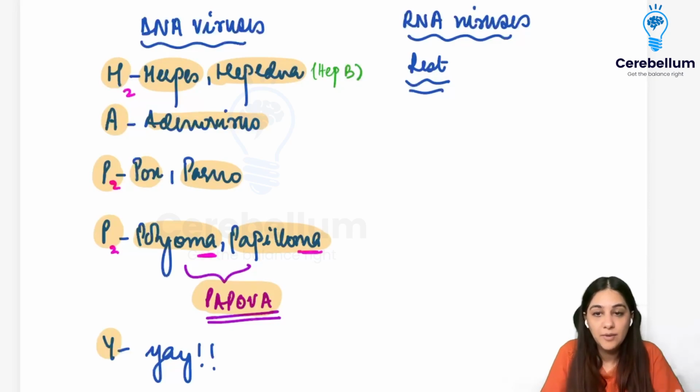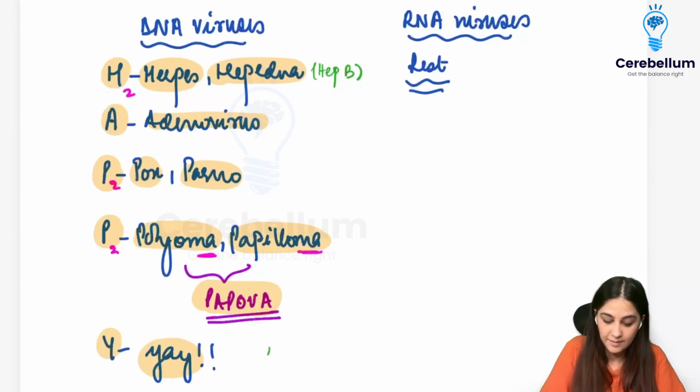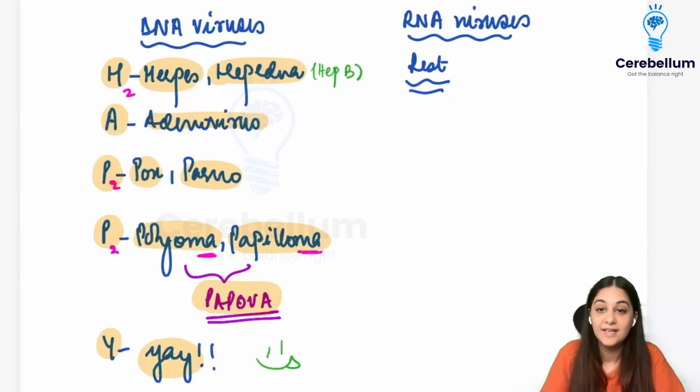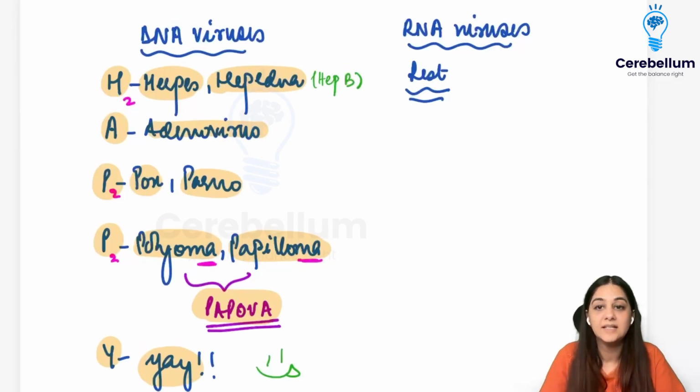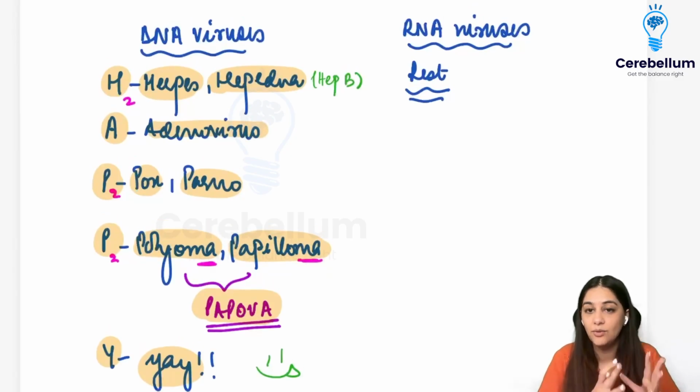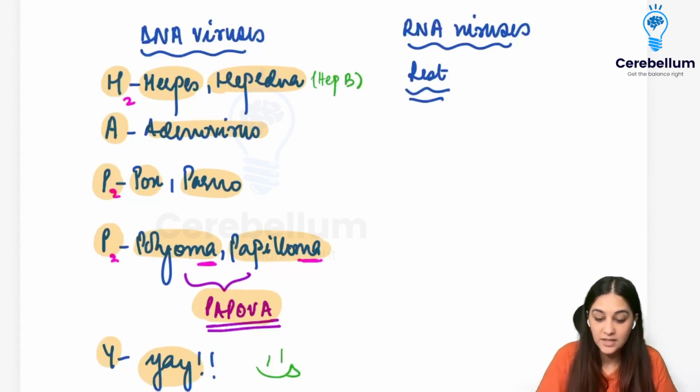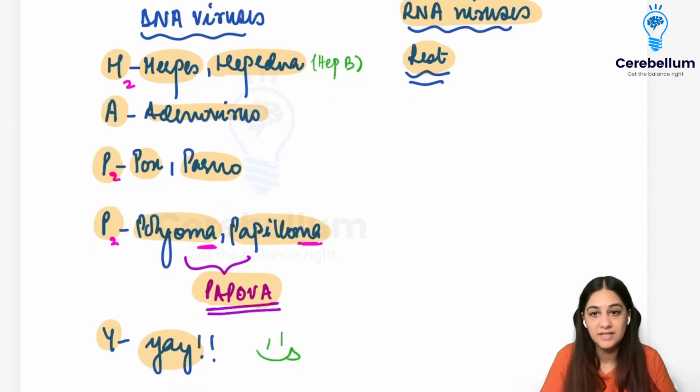If you remember all of HAP till now, then the "Y" completes the word HAPPY. The Y is not a virus. It is just for you to complete the mnemonic. So it is HAPPY. Any other viruses that don't fall into this HAPPY category are the RNA viruses. You don't have to remember the RNA viruses, just remember the DNA viruses, and anything else except these viruses is going to be an RNA virus.